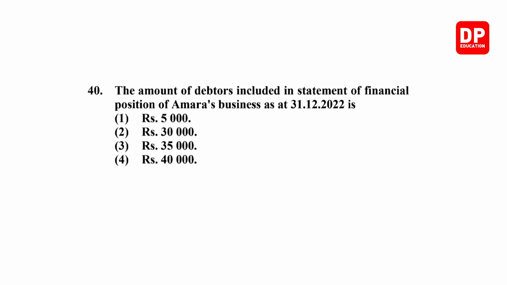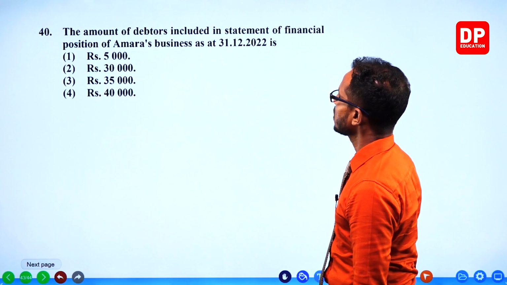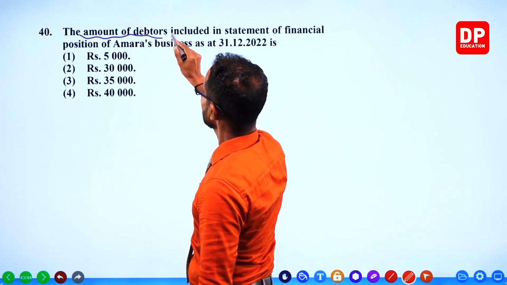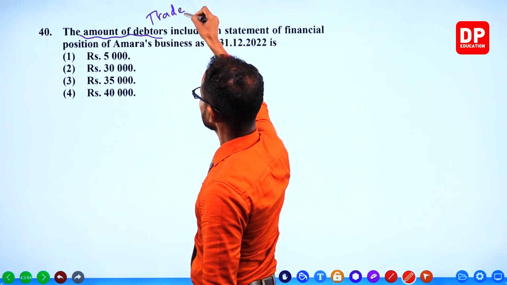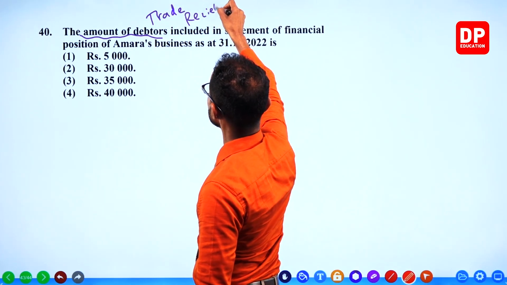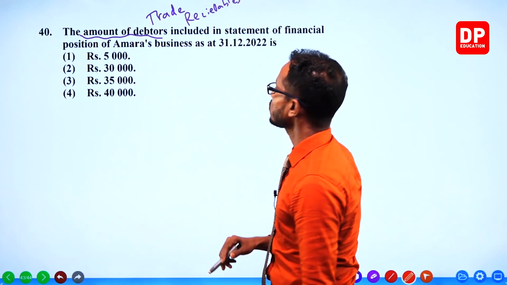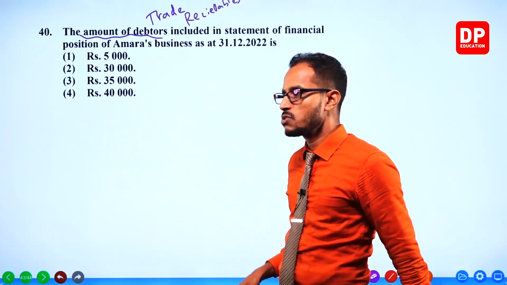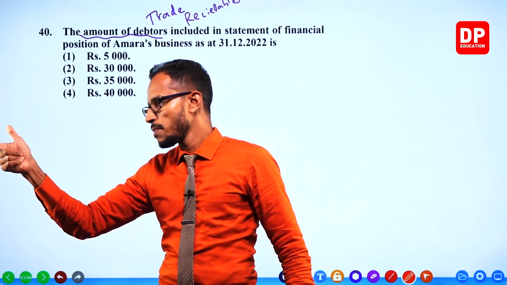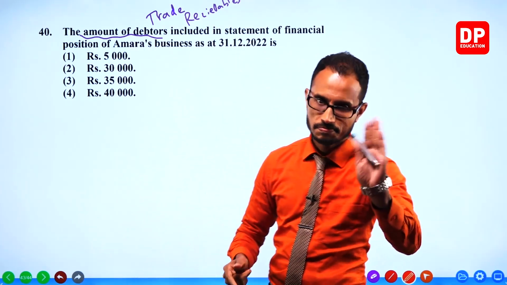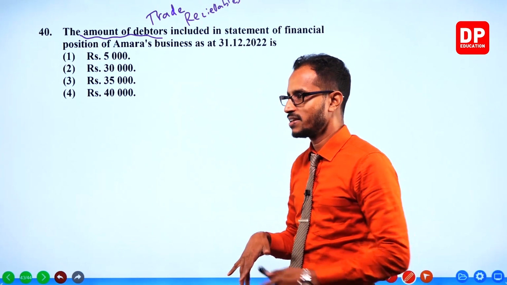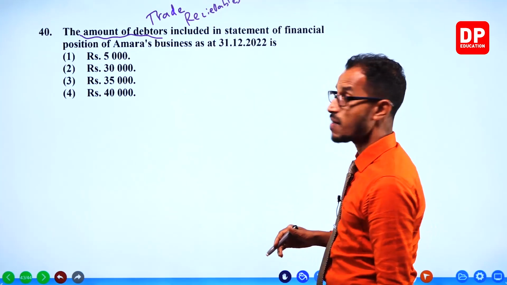Last question. Amount of debtors included in a statement of financial position of Amara's business. Amount of debtors. Debtors means trade receivables. You call them trade receivables. You have to receive money from them. You got some cash to collect. You call them and politely ask. Those are debtors. You got money to collect from them.